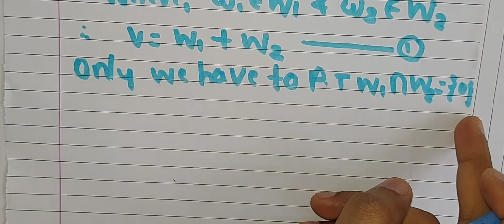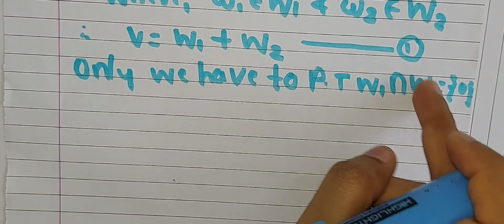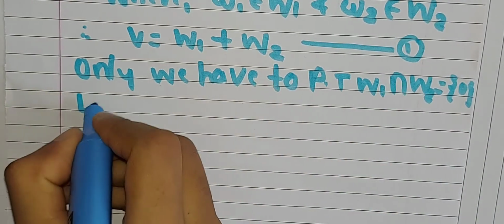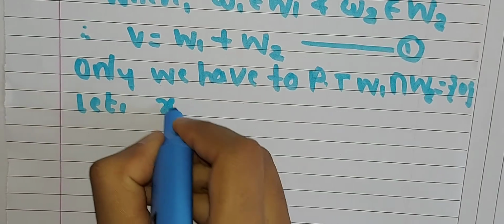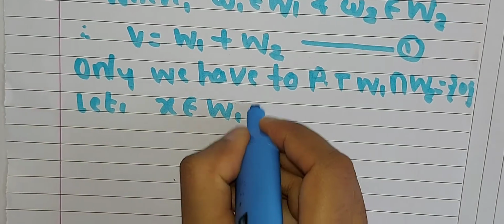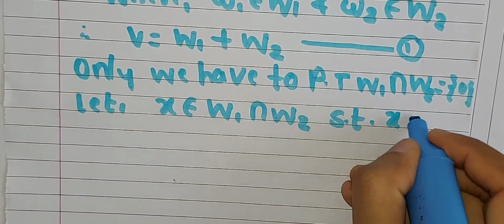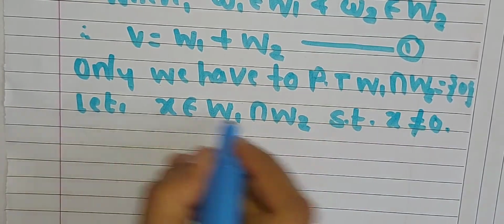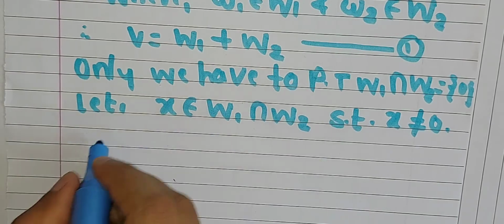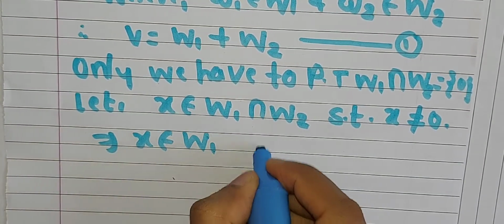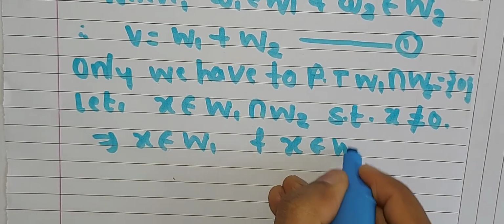To prove this property, we will consider one element from this set which is non-zero. For that purpose, let x belong to W1 intersection W2 such that x is not equal to 0. Intersection means 'and', so we can split this into x belongs to W1 and x belongs to W2.